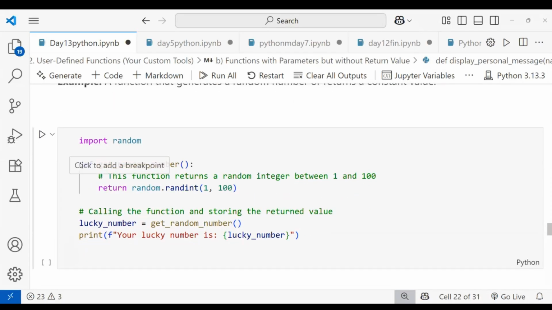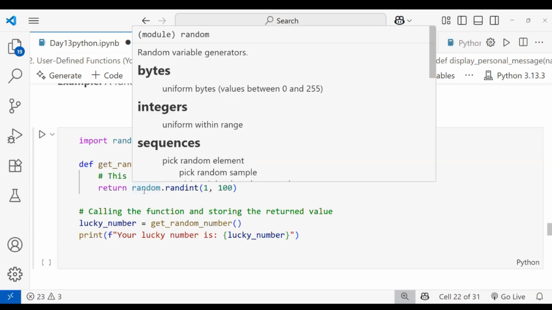Okay, I'm defining a function and giving the function name, called get_random_number. This function returns a random integer between 1 and 100. So I'm passing that one. It would declare from 0 to 255, but I'm taking only 1 to 100. So I'm returning the values here.